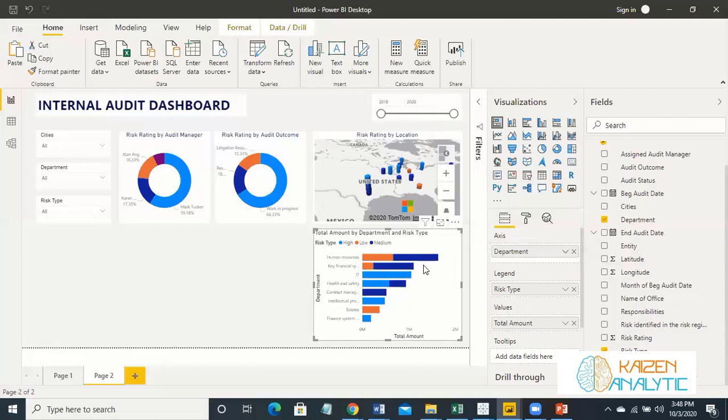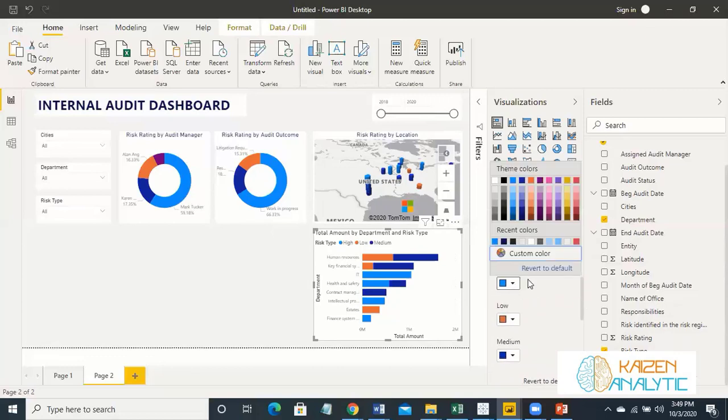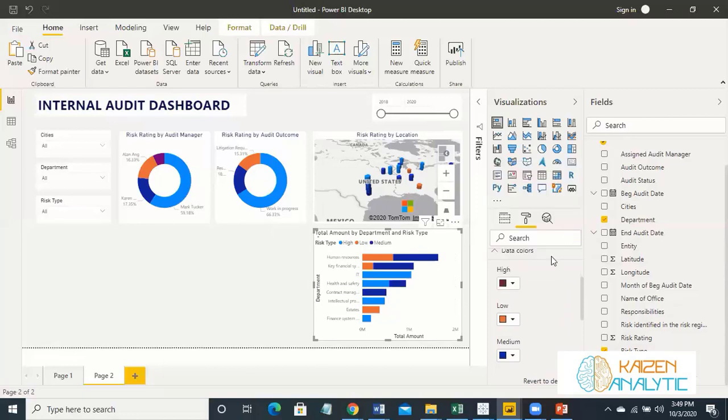So as far as the risk is concerned, let's make it on those colors which are much more familiar to us. For instance, in the data color, let's make some uniform colors over here. For instance, this type, this is higher, is dark red.